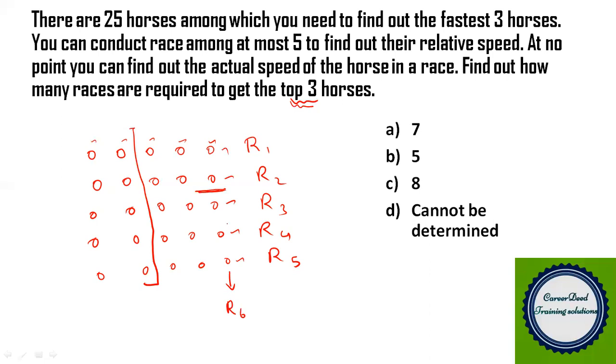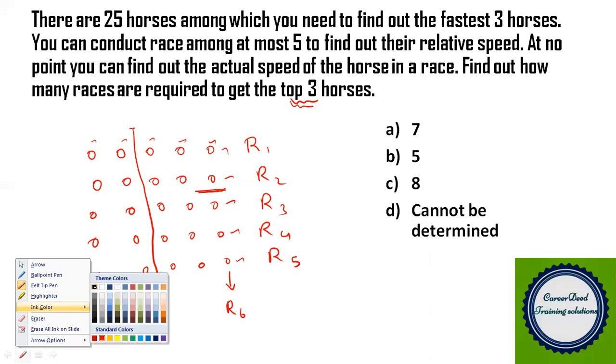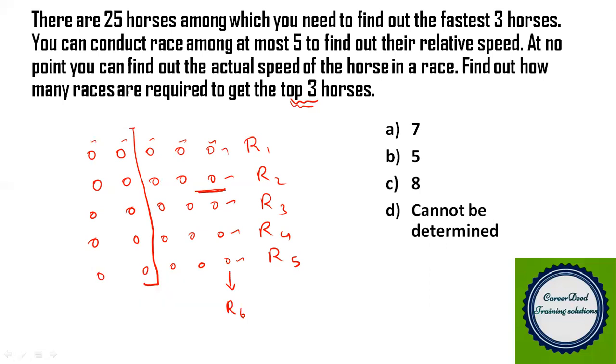Because now try to look at the possibilities. What are all the possibilities you have? I'm changing the color for your convenience. Okay, I changed it to black. Now you identify this is the first fastest running horse. Now I'm trying to explain the possibilities. This could be the second fastest running horse, or this could be the third fastest running horse. If this is first, this will be second and this could be third. If it is the fastest running horse and this is the second fastest, this could be the third fastest running horse.